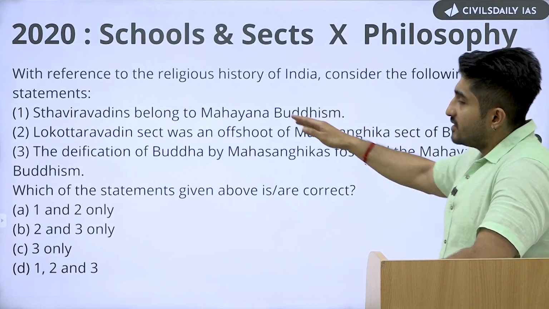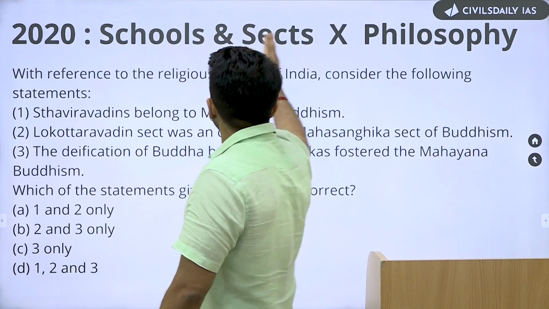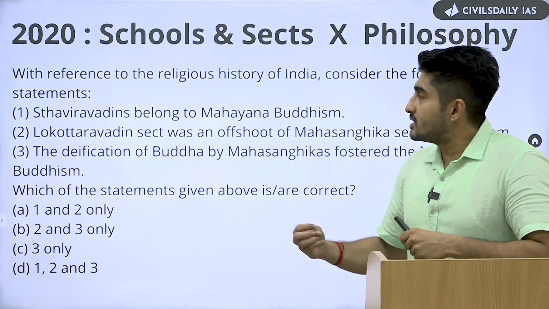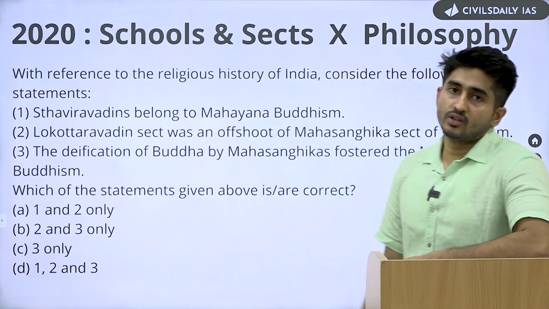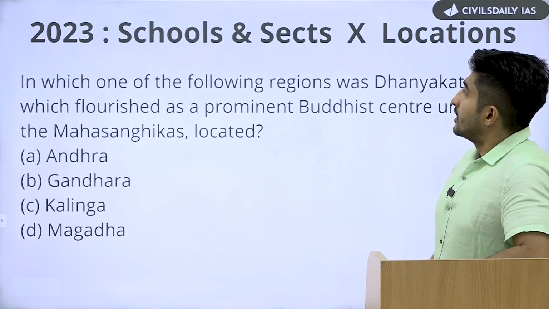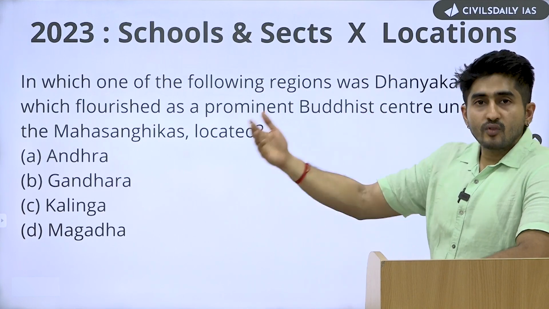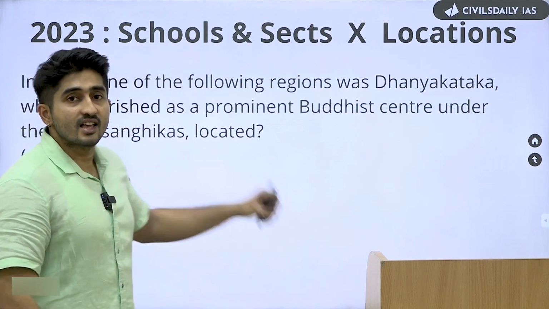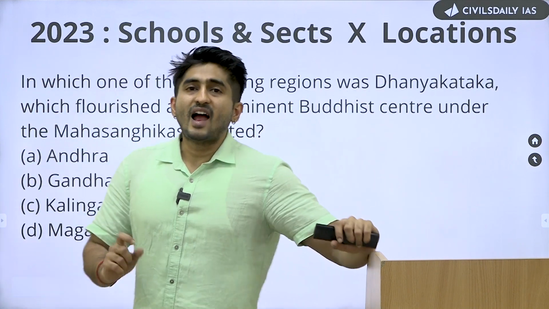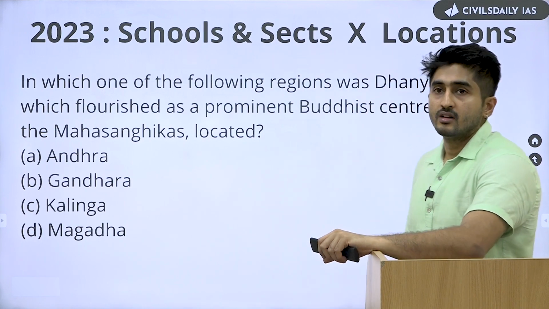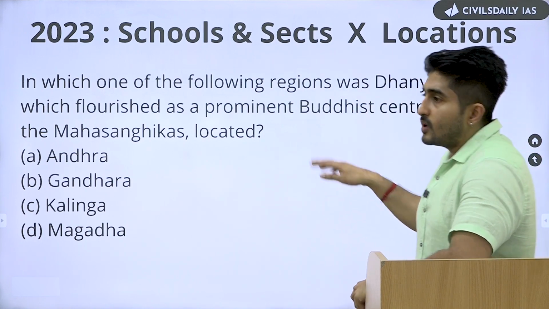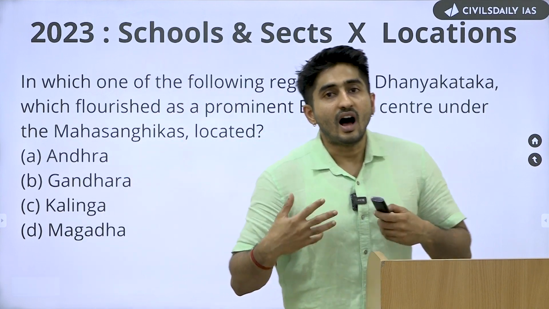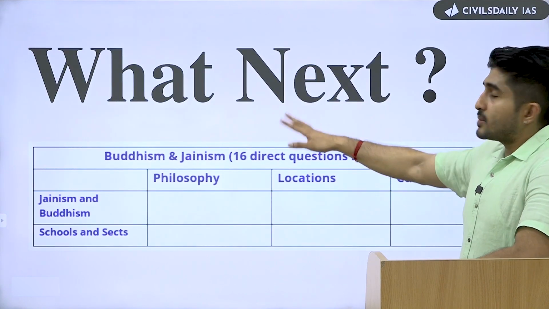Next, in 2020, there was again a hybridization, schools and sects cross philosophy, where it asked you the philosophy or the basic principles behind the schools and sects of Buddhism. In 2023, it again moved ahead and asked you about some of the locations associated with Mahasanghikas and gave you a certain fact associated with that sect. So, after doing this exercise, you are pretty much aware of where UPSC is going to ask you questions this year. So, we have prepared this chart now.